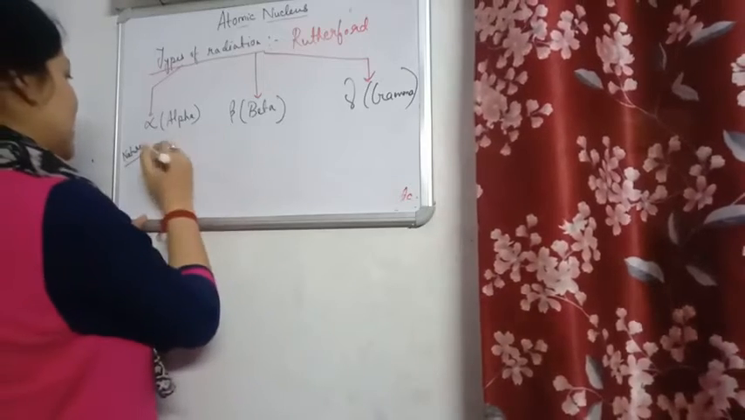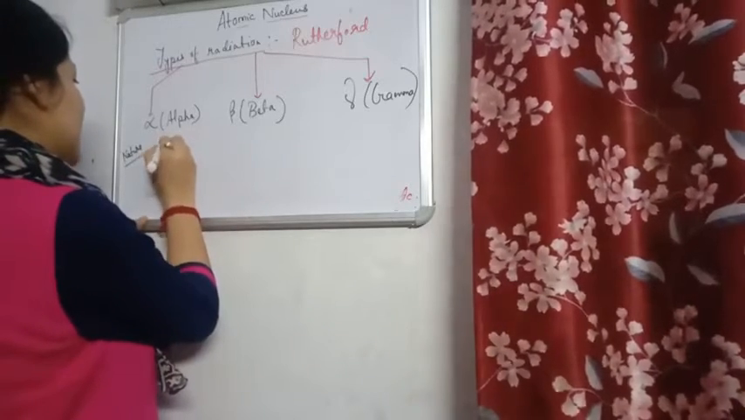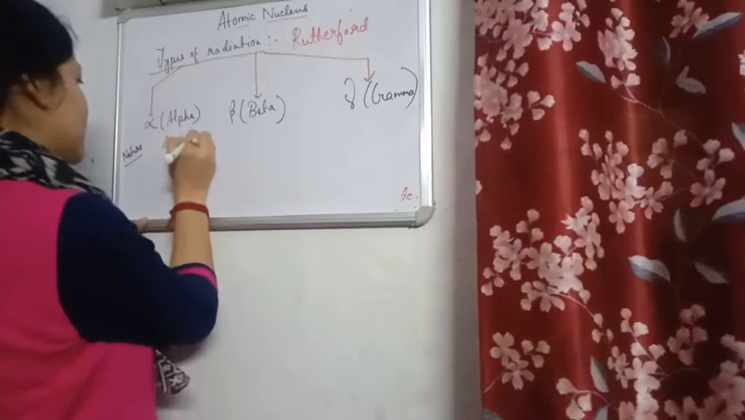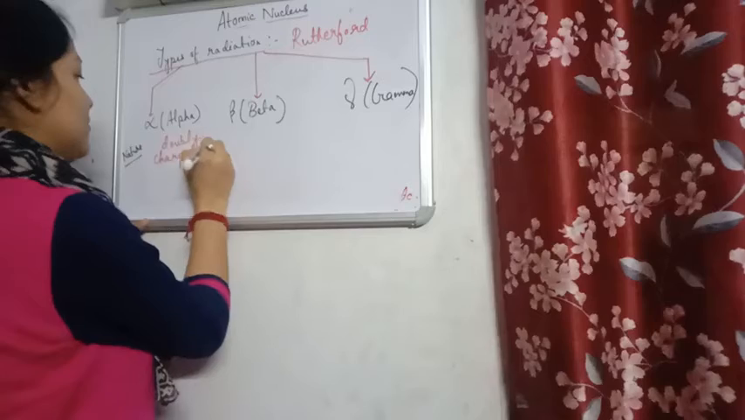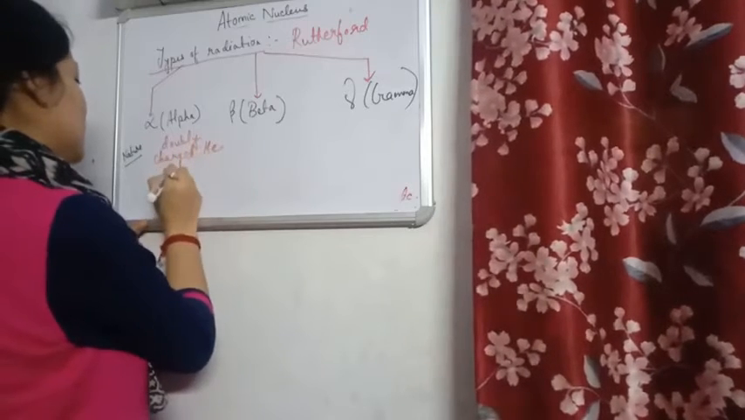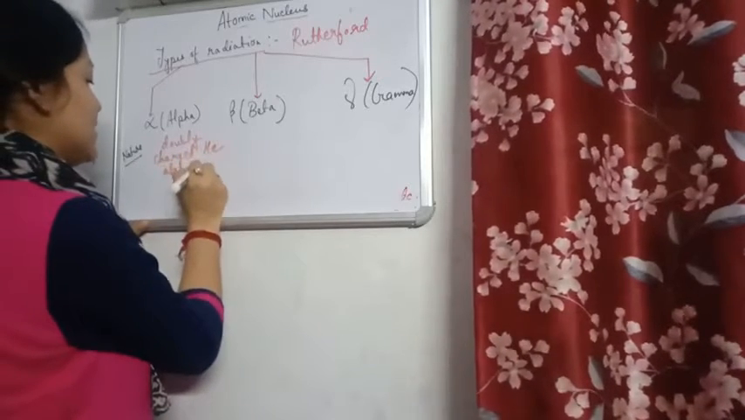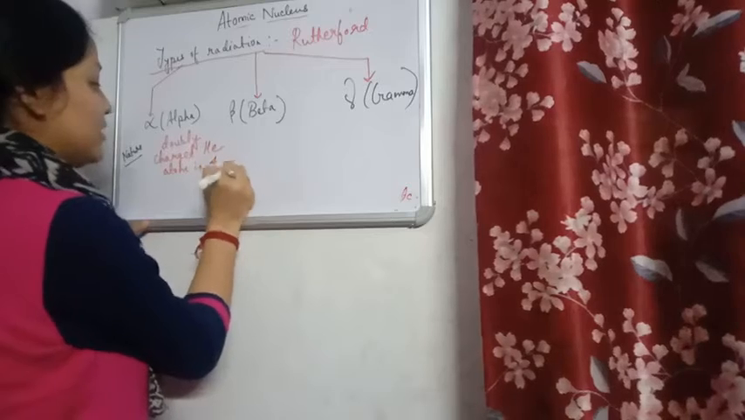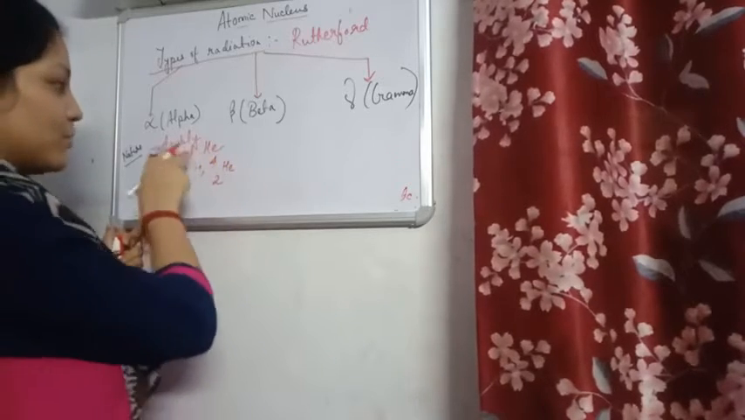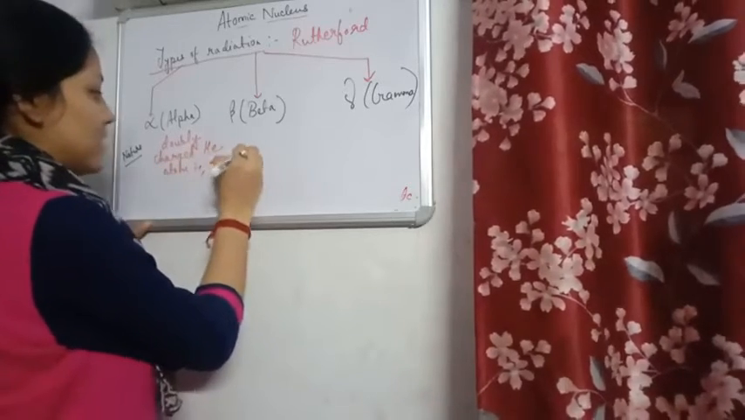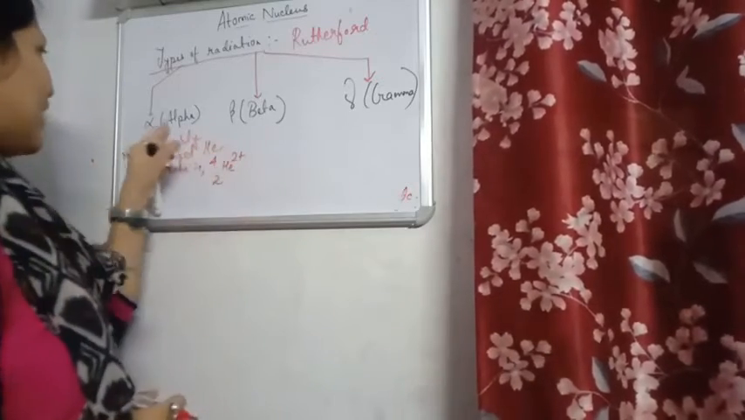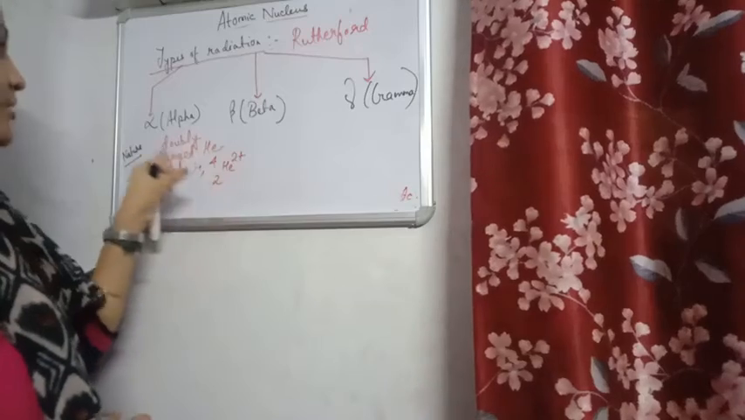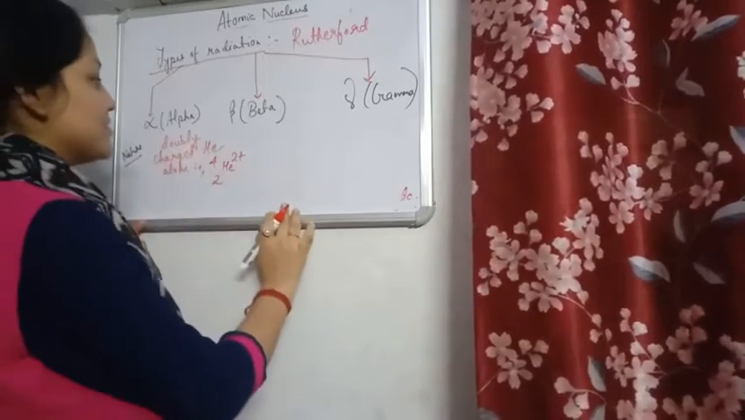Alpha particles are doubly charged helium atoms. Symbol is given as this. You know helium, atomic number 2, mass number is 4 and doubly charged, so 2+. That means 2 electrons are liberated. That's why it is 2 positive. So alpha particles are this one, doubly charged helium particles, right?